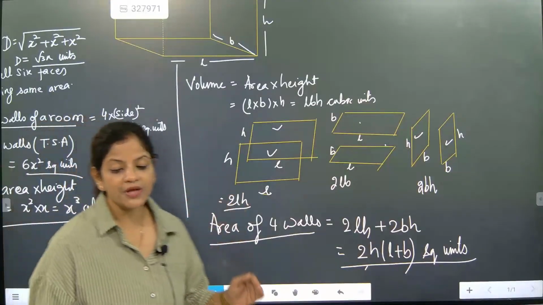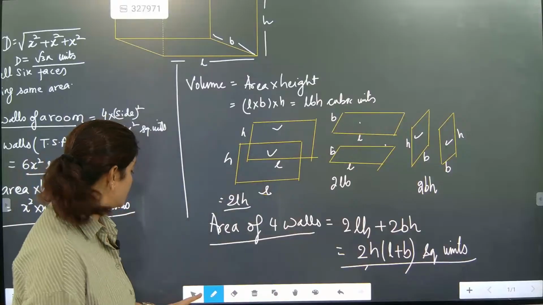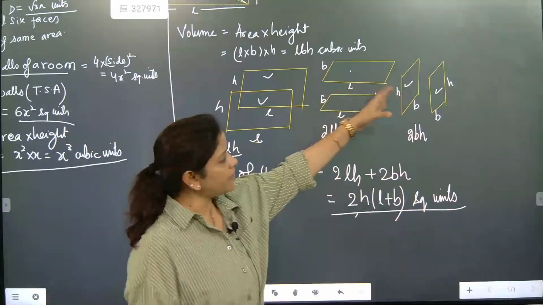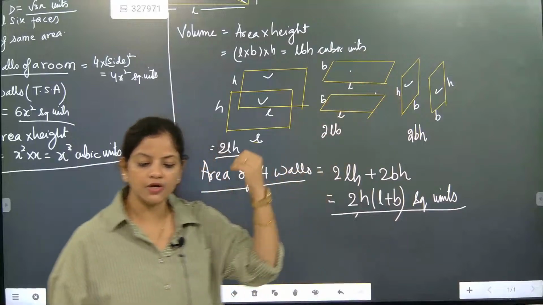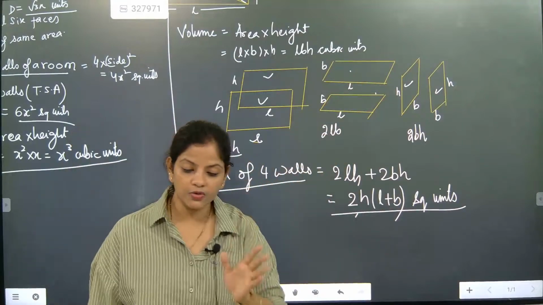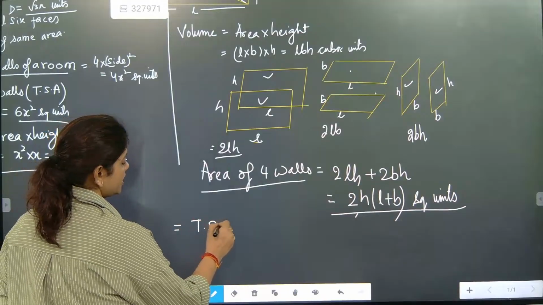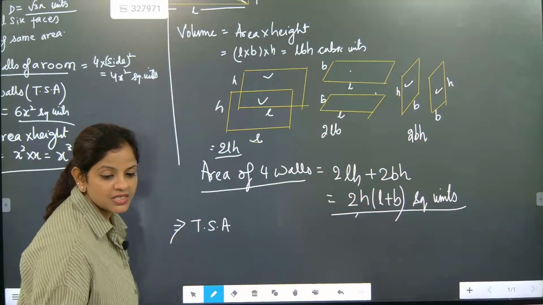Now, if they ask you for the total surface area, it means all the 4 faces plus the top and bottom, both also you are going to include. That is total surface area, so we write TSA.